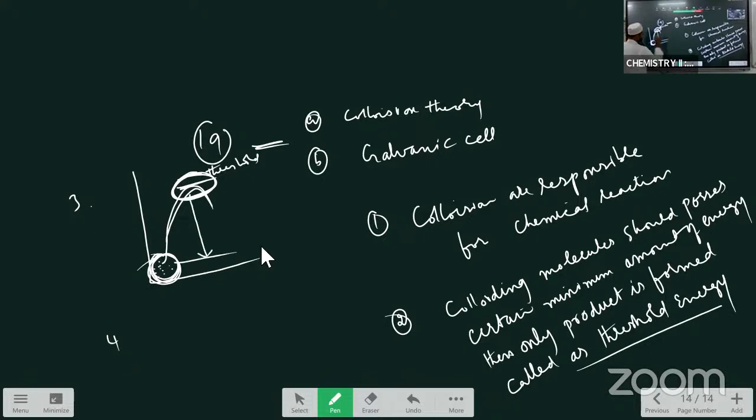Then the fourth postulate, look beta: the energy difference between these two. The energy of the general molecule is this much and the threshold energy is this much. The difference between the threshold energy and the energy of the general molecule is called what? It is called activation energy. So this is another postulate. What is the activation energy? The difference between the threshold energy and the energy of the general molecule is called the activation energy.